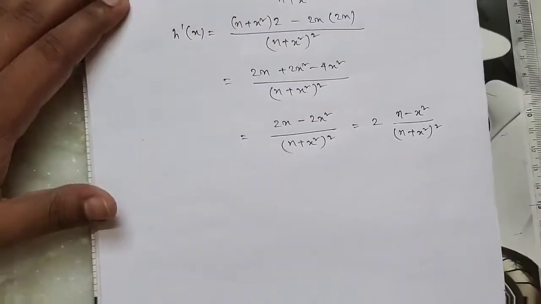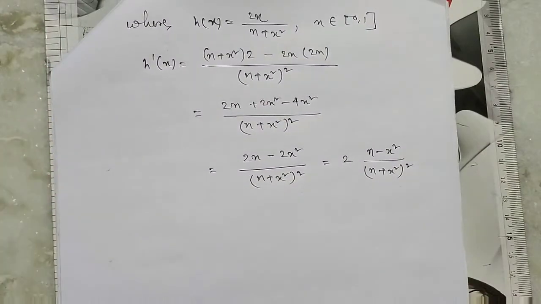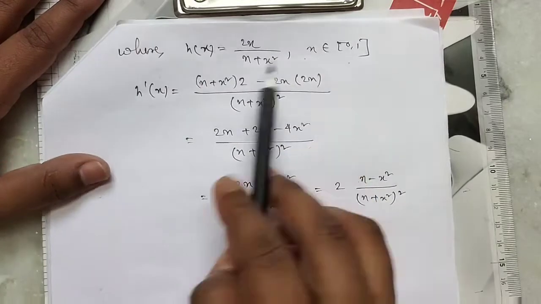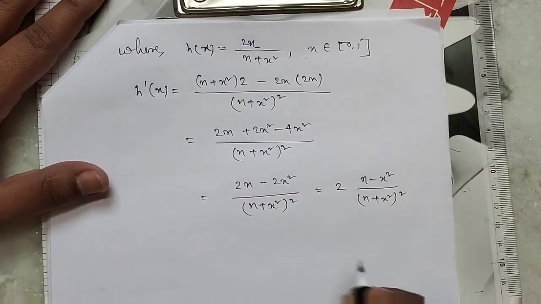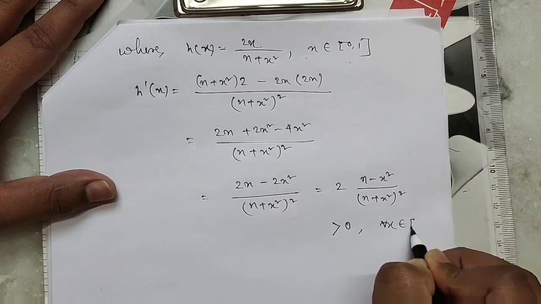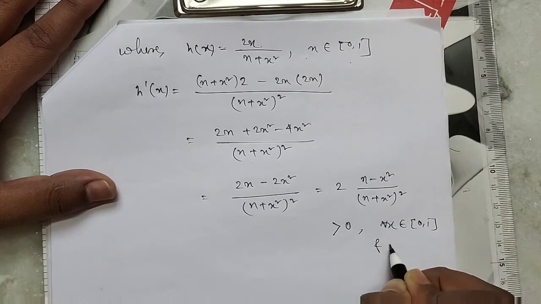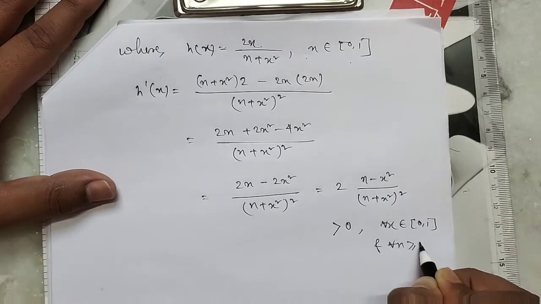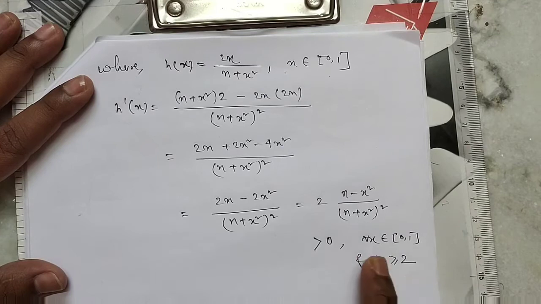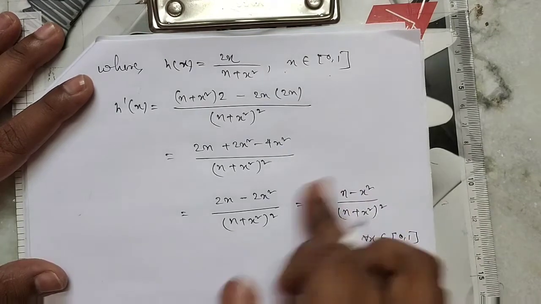Since x belongs to [0,1] and n belongs to natural numbers, this is greater than 0 for all x belongs to [0,1] and for all n greater than or equal to 2. If x equal to 1 and n equal to 1, then this may be 0.